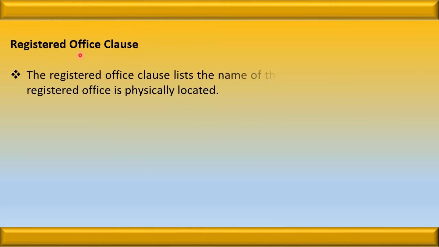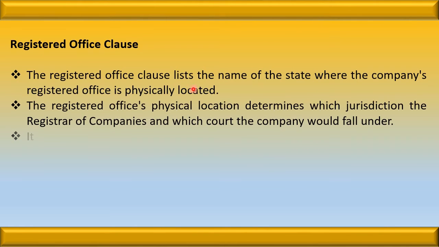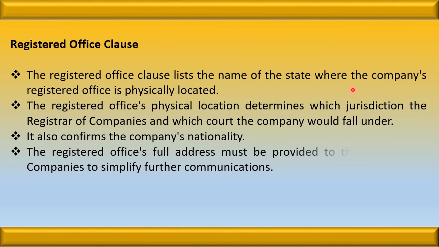The next is the registered office clause. The registered office clause lists the name of the state where the company's registered office is physically located. The registered office's physical location determines which jurisdiction the registrar of companies has and which court the company would file a case in. It also confirms the company's nationality. The registered office's full address must be provided to the registrar of companies to simplify further communications.